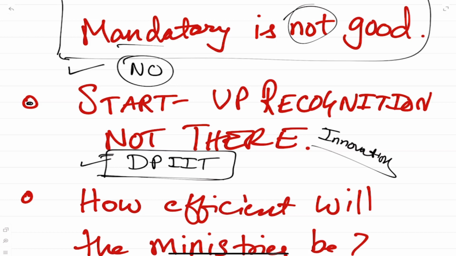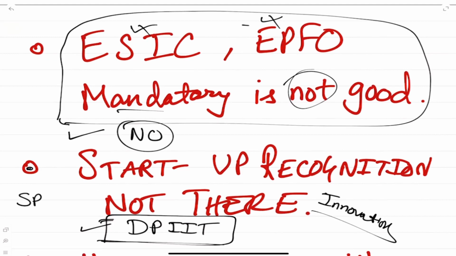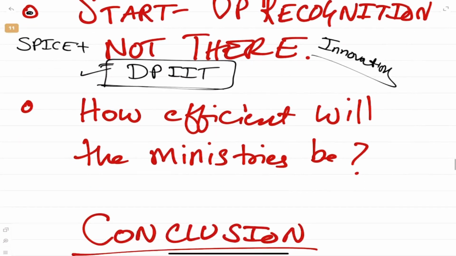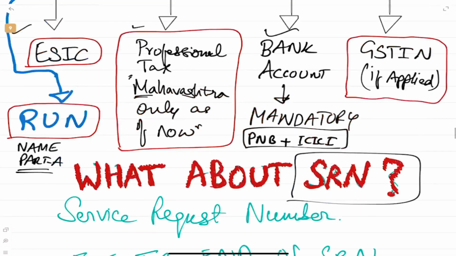This startup recognition is not there as part of SPICe Plus. So this is one problem which I see. How efficient will the ministries be? We understood, no, 3 ministries will coordinate. We'll see how efficient they are. We don't know. Then as of now, only Maharashtra has agreed for some provisions, correct?